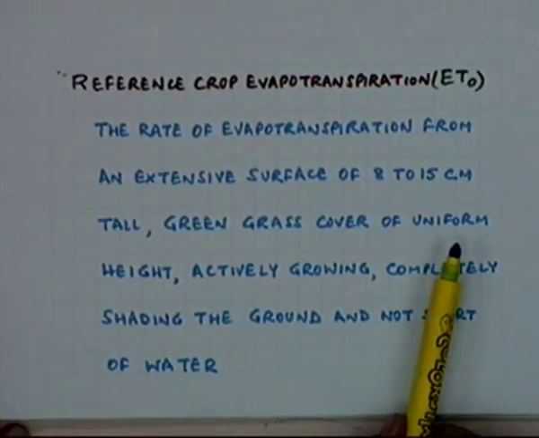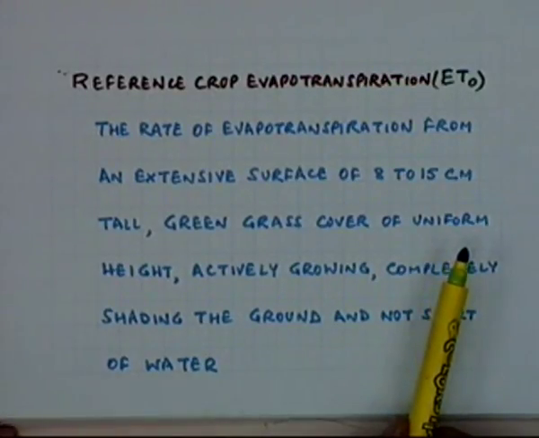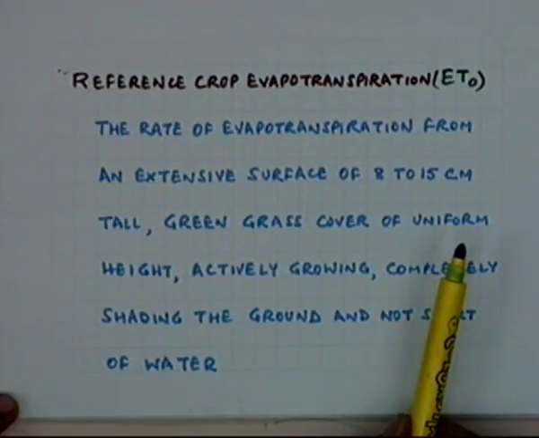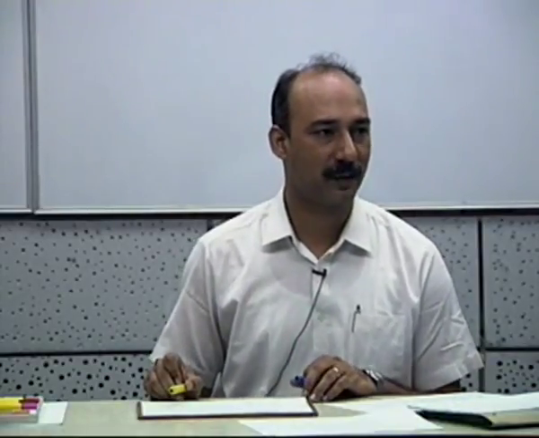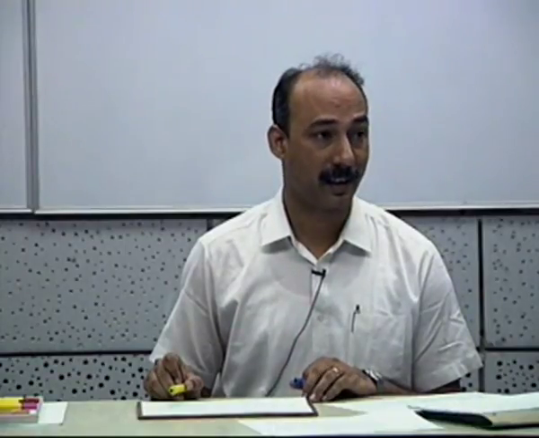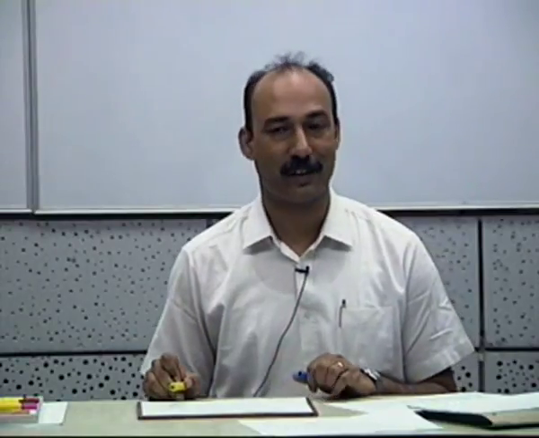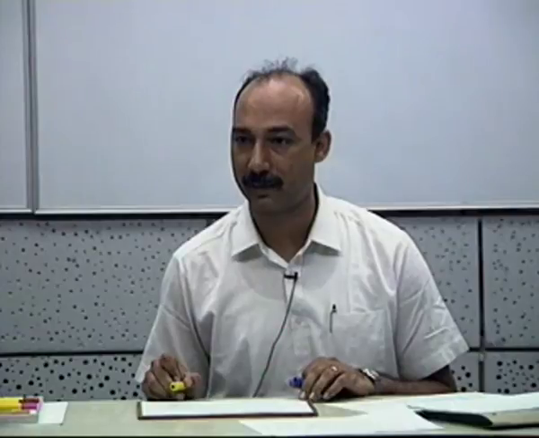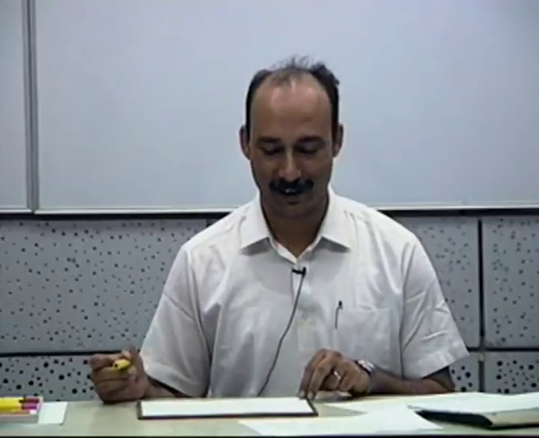Can you see that point? Can I ask you the question, why was grass picked up? To cover the entire area, so that soil evaporation is not encountered. No, that is not the reason. Covering the entire area is not the major reason why grass has been taken as the crop. Surface area of the grass? Not even the surface area. Find everywhere? No, even that is not the reason.